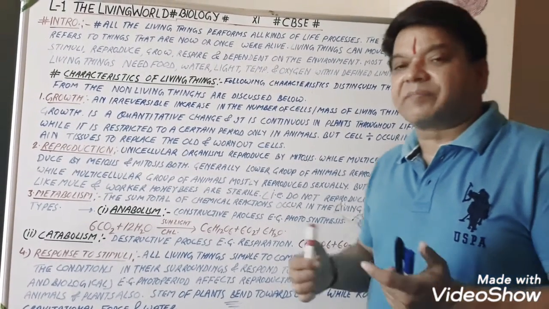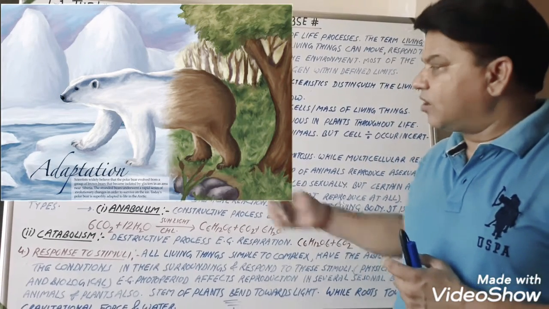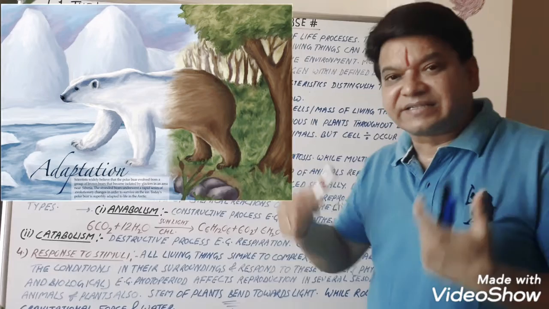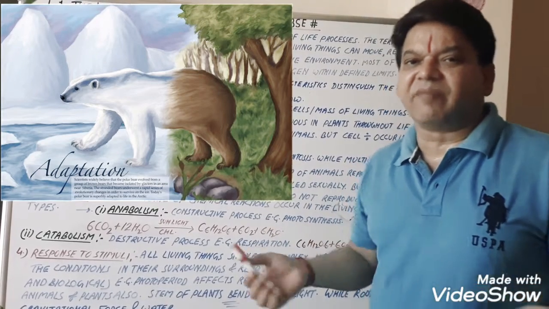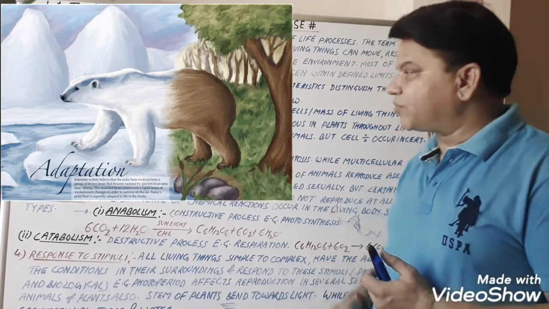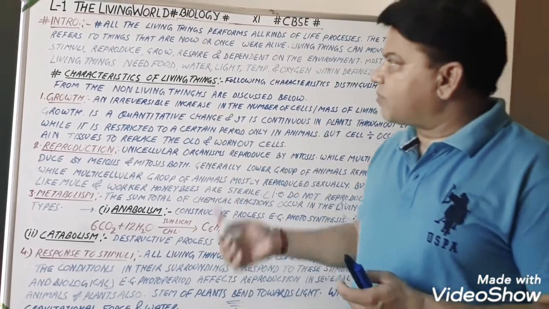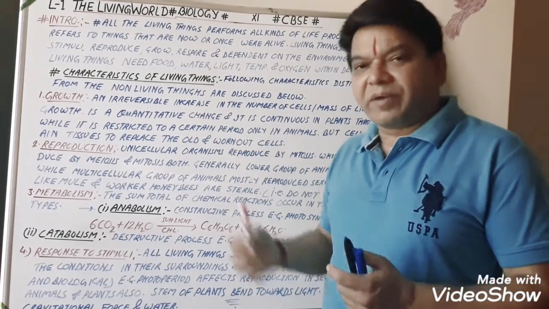Now next is adaptation. Adaptation is a very good aspect or phenomenon of all living beings. That is, they can adjust themselves in their environment. So this is known as adaptation. Adaptation is also a very important characteristic of living things. So this is all about the characteristics of living things.